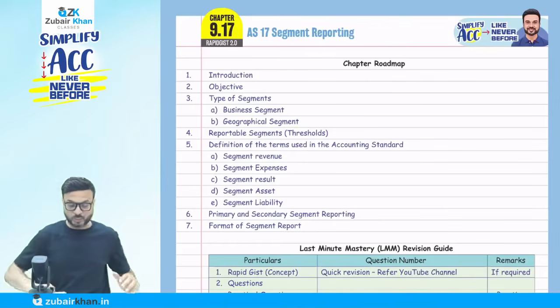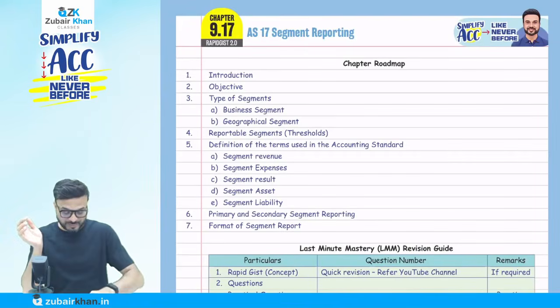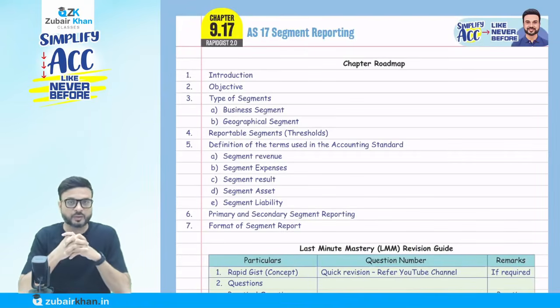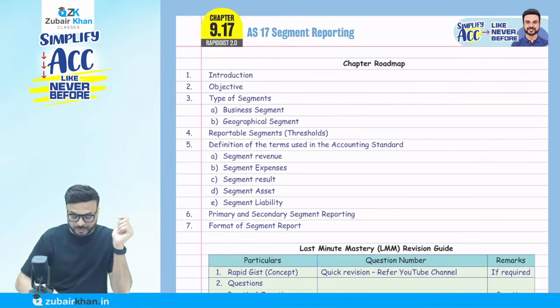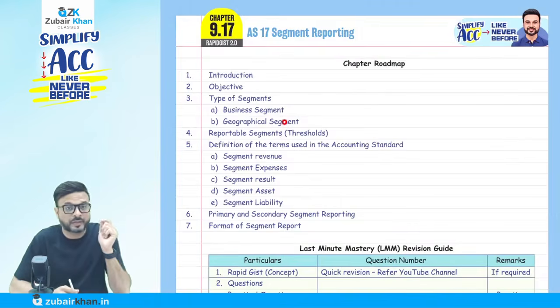Now, today we are going to do the revision of Accounting Standard 17, that is segment reporting. Very simple accounting standard. As you can see on screen, the chapter roadmap: we are going to cover introduction, objective, types of segment. There are two types of segment: business segment and geographical segment. Then reportable segment, and definitions of the terms used in the accounting standard: segment revenue, segment expense, segment result, segment asset, segment liability, primary and secondary segment reporting, and format of segment reporting.